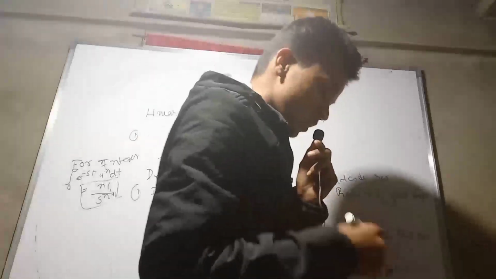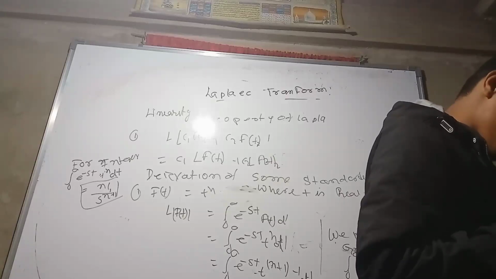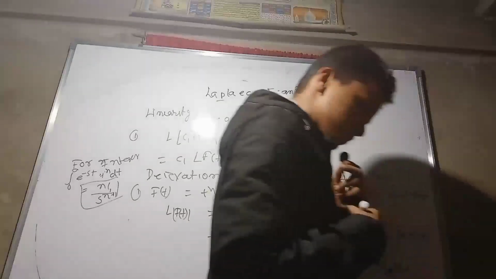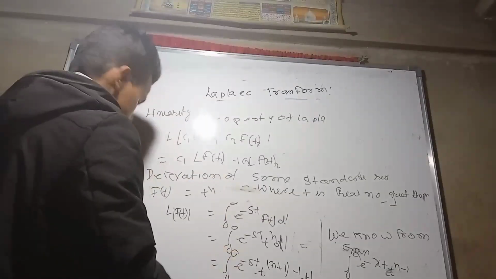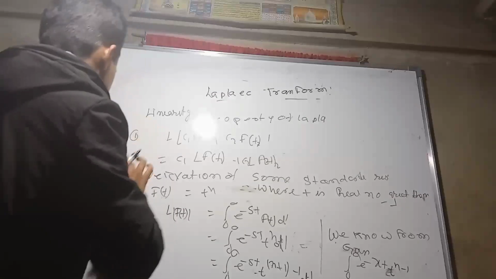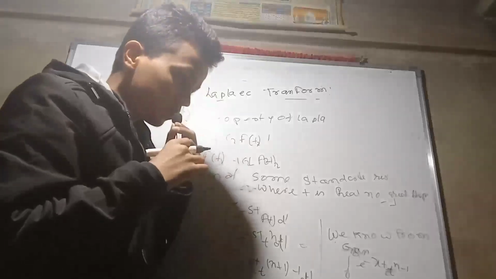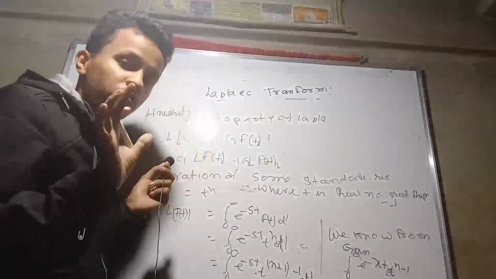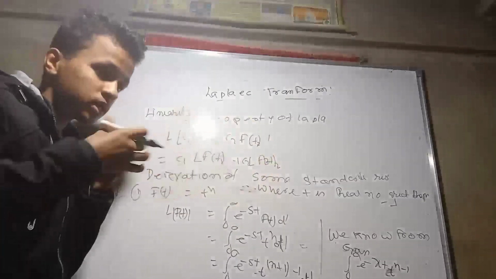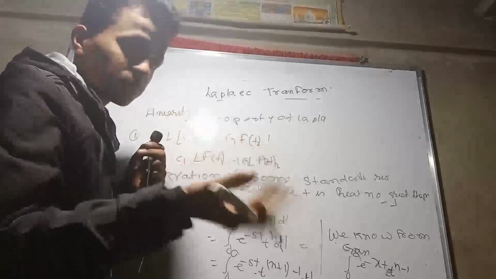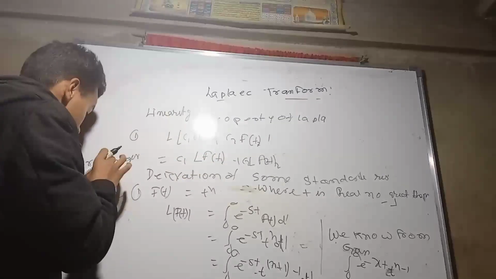Now next, what do we have to do? Now we have to find the sum. This is the condition for the convergence of the sum. What is convergence? If the limit of a function exists and is a finite value, then the value we get is called the limit or convergent value, and the point at which it converges is called the convergent point. So these are some points that I have.